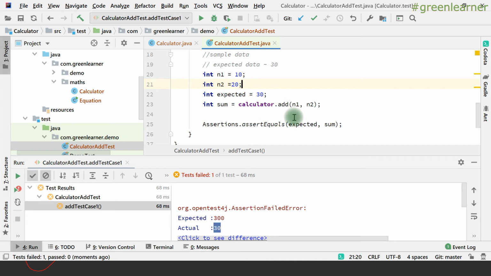The next important thing I want you to keep in mind is the order of the expected and actual result that you put here. Even if I put sum here and expected there, it is going to pass, because whether I say first 30 equals second 30 or second 30 equals first 30, it is going to be equal, right? That's not an issue. But when there is an error, the error message that you will get will be misleading.